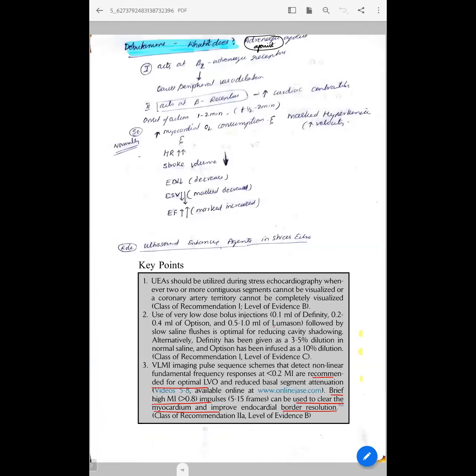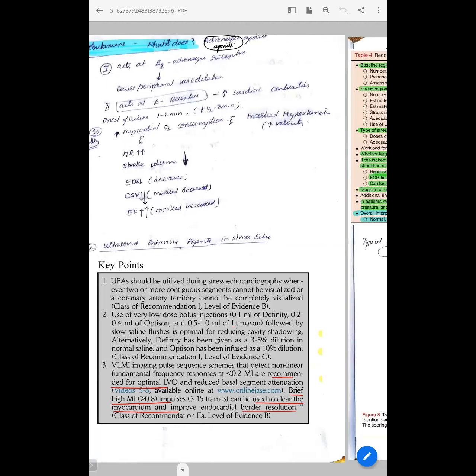This indication of use is class 1, if there is a poor window or if you are unable to make out two contiguous segments.